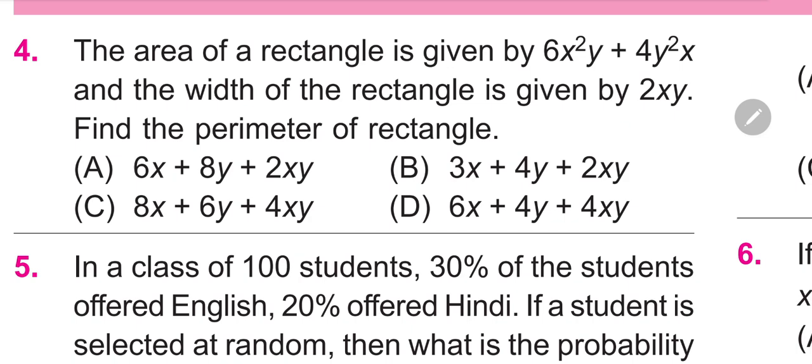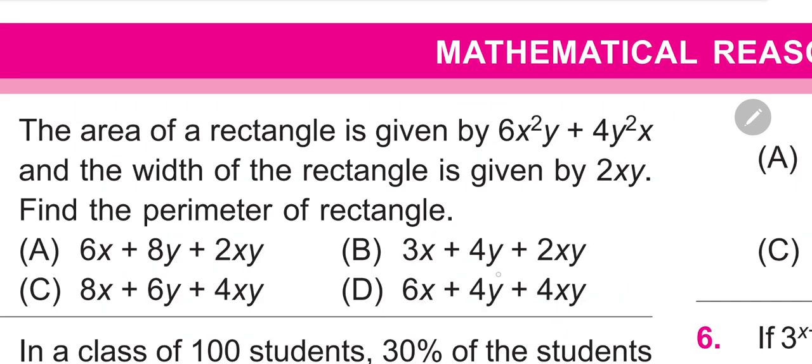Area is equal to length multiply breadth. So width is given. It means L multiplied W is equal to area, or L is what? A divided by W, A over W.